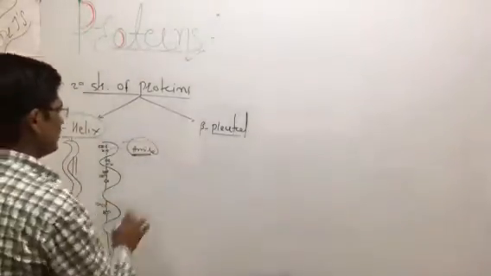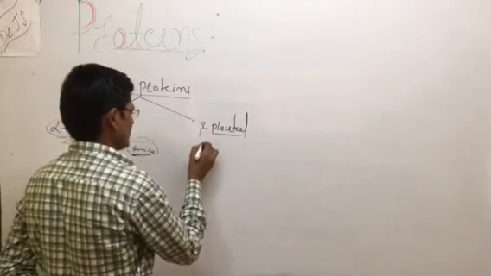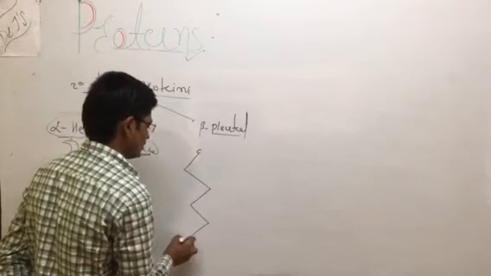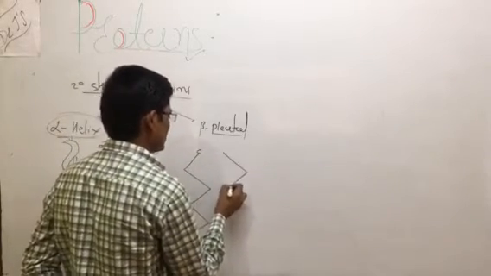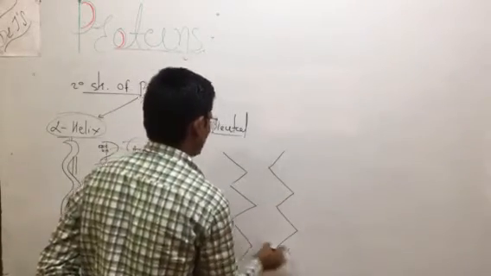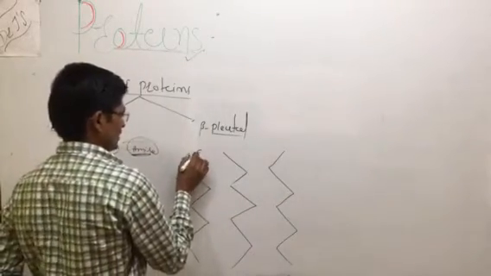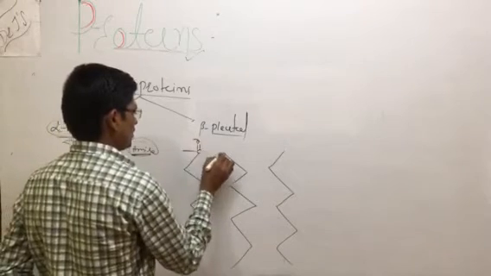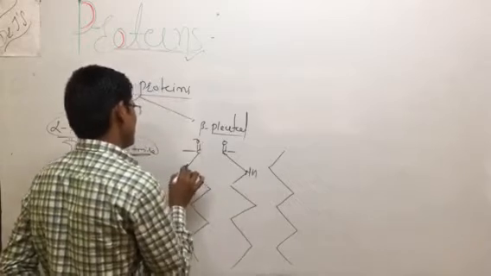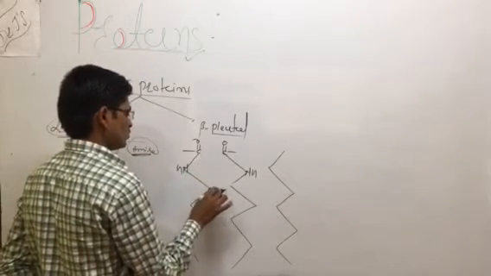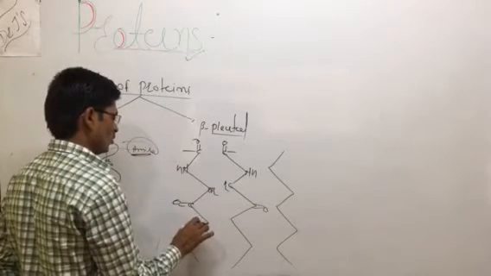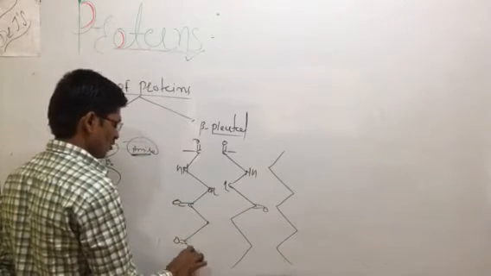The second part is the beta pleated structure. This arrangement is a sheet-like structural arrangement. Here one carbonyl group, C double bond O, is present, and this is the nitrogen amide linkage again. So here there is a CH2 group, C double bond O, NH, again CH2, C double bond O, and NH.